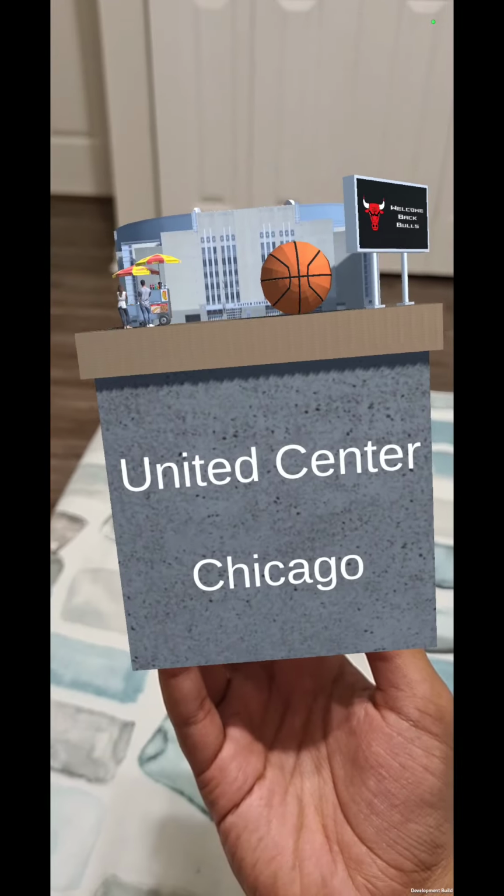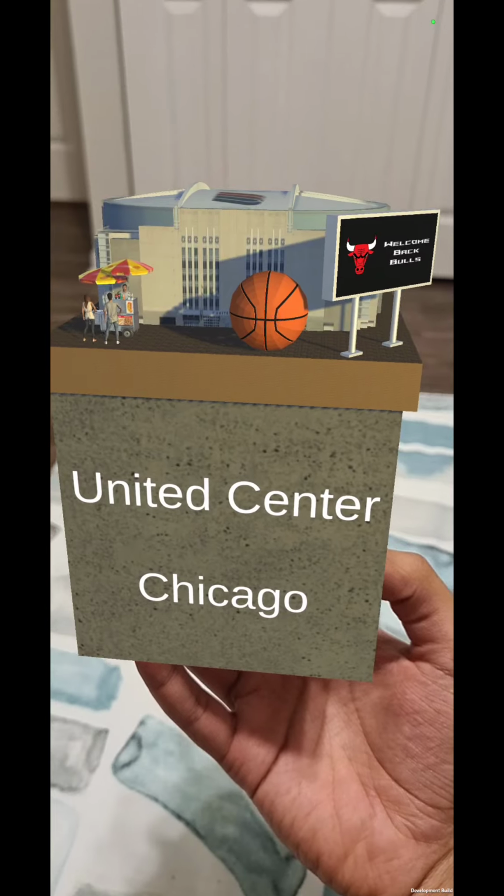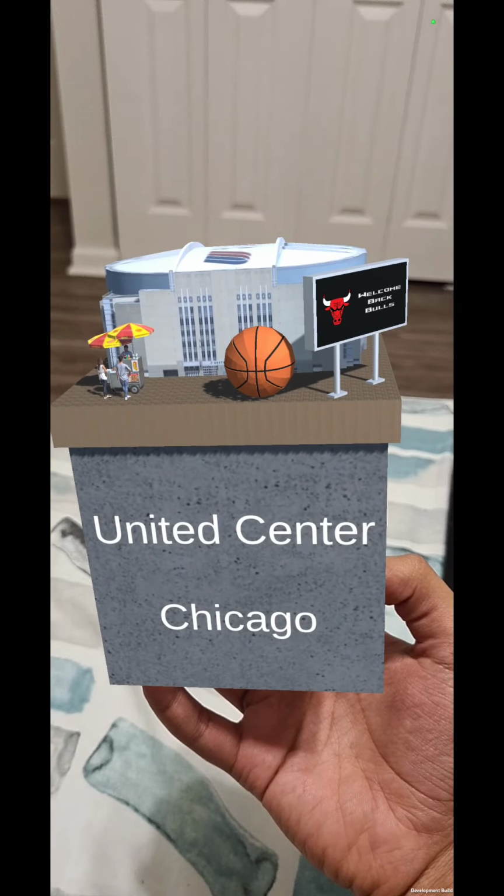Another feature of the knickknack is that when the cube is flipped over and turned back up, the lighting in the scene changes from midday to sunset. Doing the same again resets the lighting to the original lighting, that is midday.